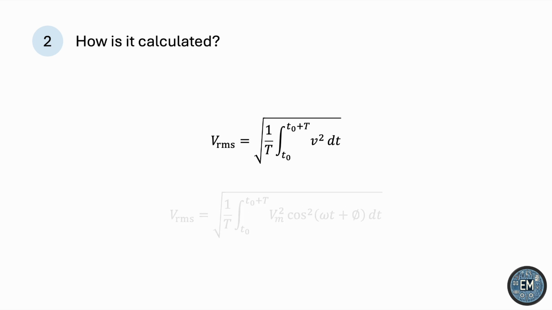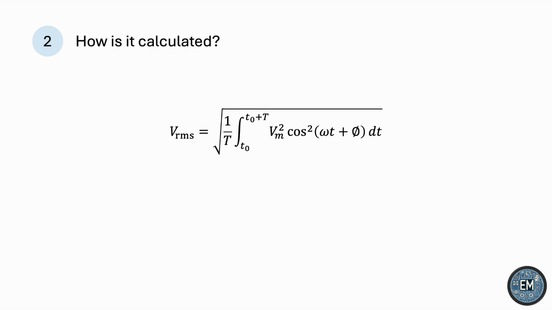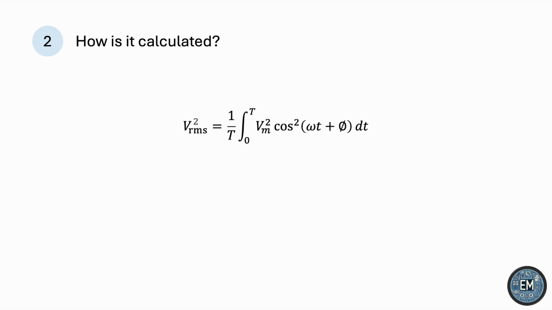Substituting this, we get the following expression for VRMS. Now, for the mean, we're taking an integral over one period, and then we're dividing by the length of that period. But T naught here is arbitrary. It doesn't matter where we start as long as we span one period and then we divide by that period. So let's go with the easiest option of setting T naught equals 0. Let's also worry about the square root at the very end.